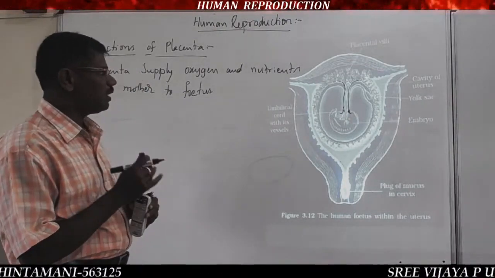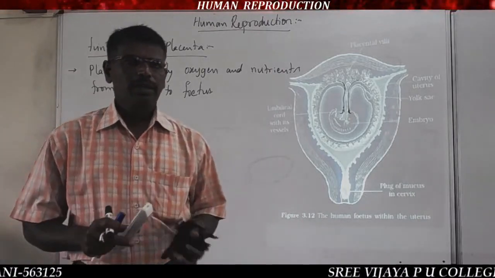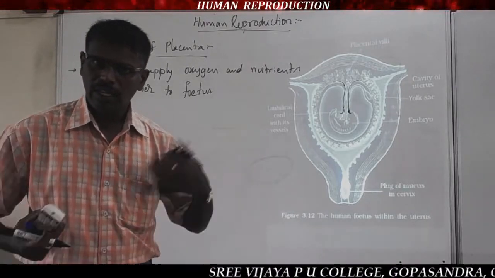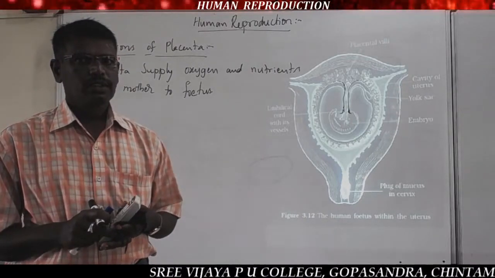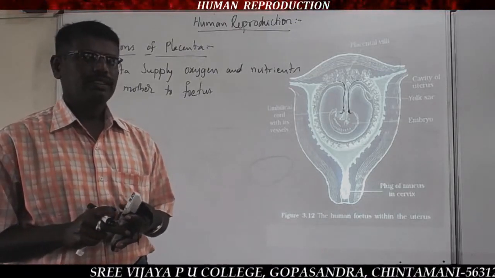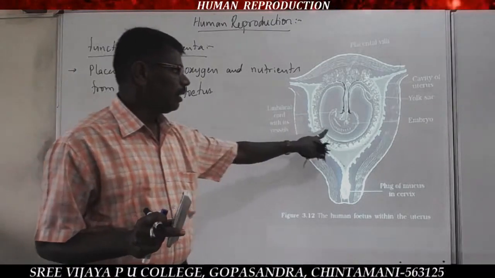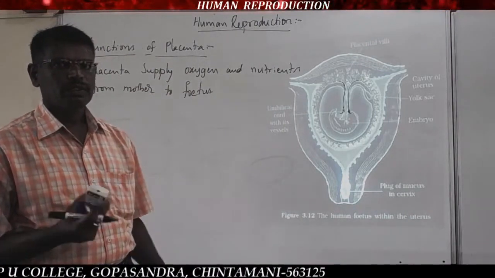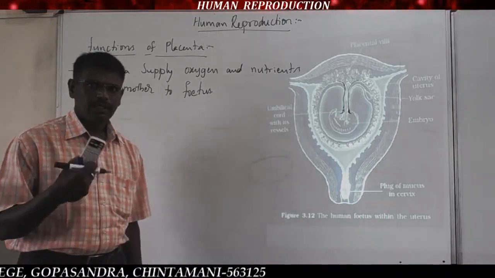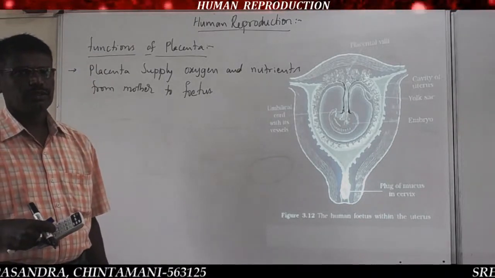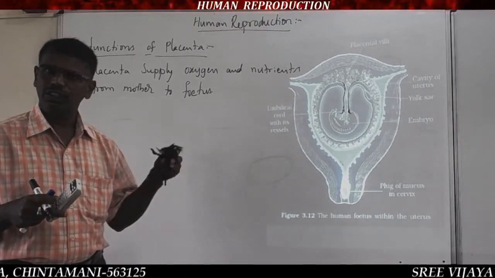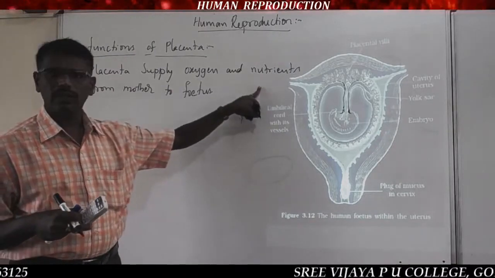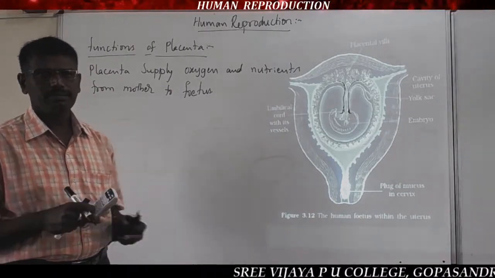Most of the nutrients, the baby is not able to suck, the baby is not able to digest. At the time of a small, primitive embryo or fetus, the embryo cells require more oxygen and nutrients for growth and development of the baby.